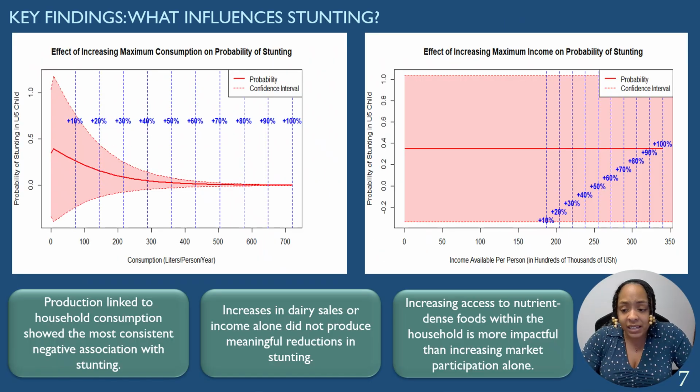And from our sensitivity analyses, part of that system testing component of the framework, we find more of the same, that improvements in consumption through improved production were linked to consistent and significant reductions in the likelihood of stunting, that improvements in dairy sales or income alone had no significant effects on the likelihood of stunting. Thus, access to and the consumption of nutrient-dense foods is more impactful than increased market participation alone.